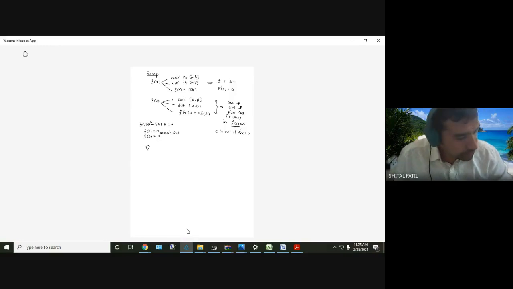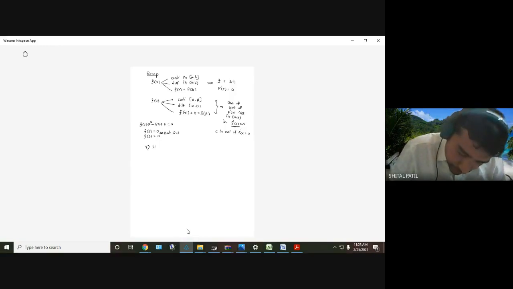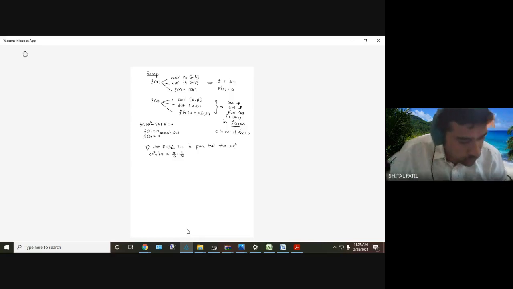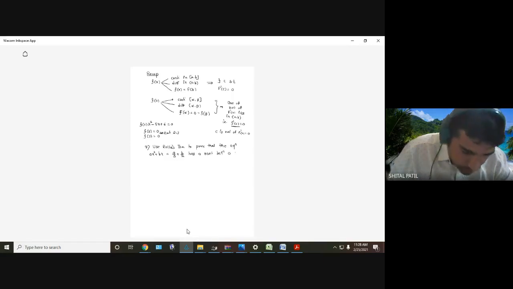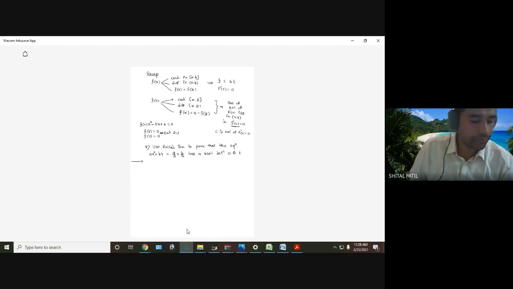चलो नेक्स्ट एग्जांपल, यूज रोल्स थ्योरम. Use Rolle's theorem to prove that the equation ax square plus bx equal to a by 3 plus b by 2 has a root between 0 and 1. चलो सॉल्व करते हैं इसको.